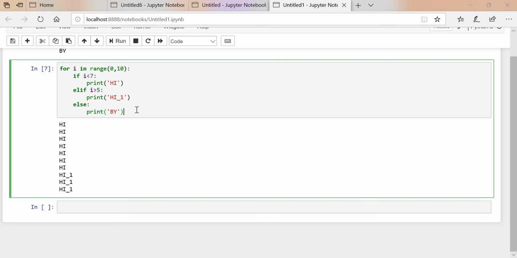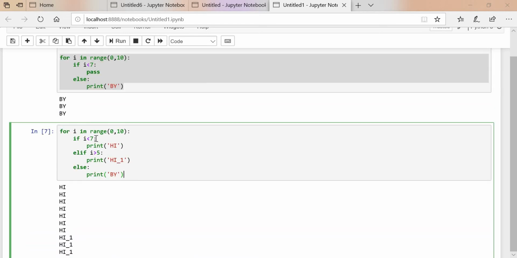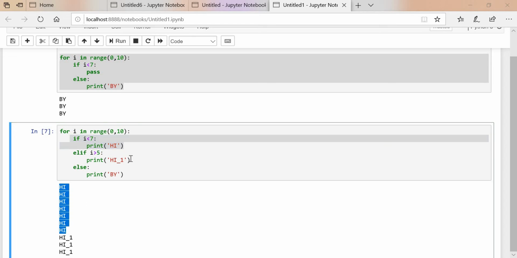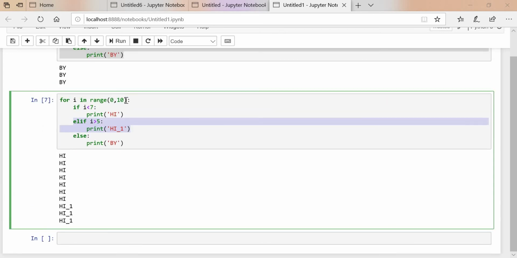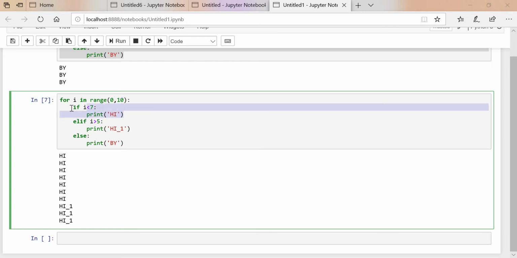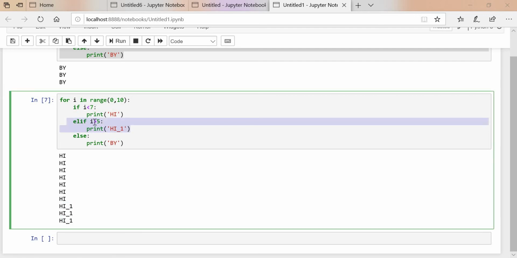Okay, we'll check how this loop is working. See, this is the first condition, that is i less than 7, means 7 times it should print hi. Then what are the remaining? The loop will run till 10 only, till 9 only. Okay, 0 to 9. So 7 times it is printed hi, then the remaining 3 times it will print hi_1.